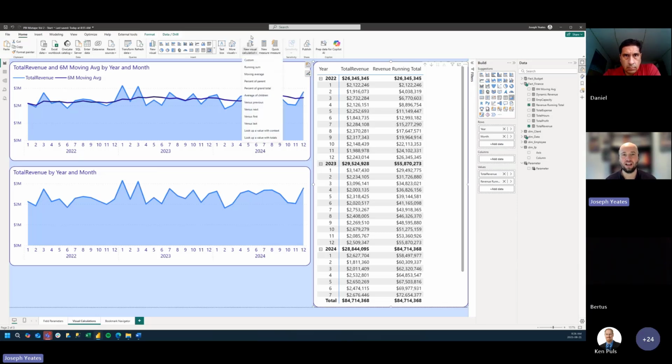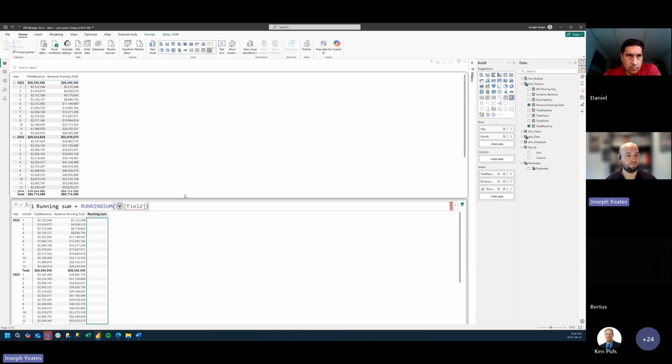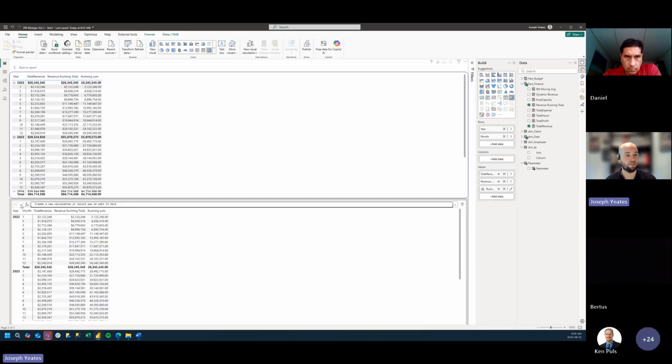I'm going to go to new visual calculation here. And we have the option to select custom, where we can define our own visual calculation just within this matrix visual, or we can select from one of these pre-built visual calculation functions. So I'm just going to select running sum. And all I need to enter here in our running sum is, from our field picker, I can pick one of the measures that's already in our visual. So I'm going to select our total revenue, hit OK.